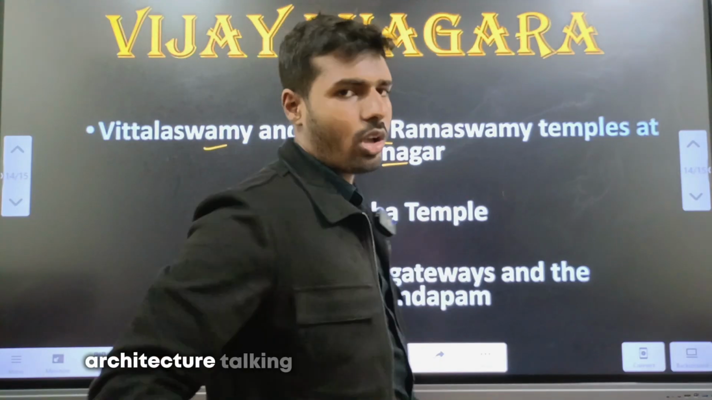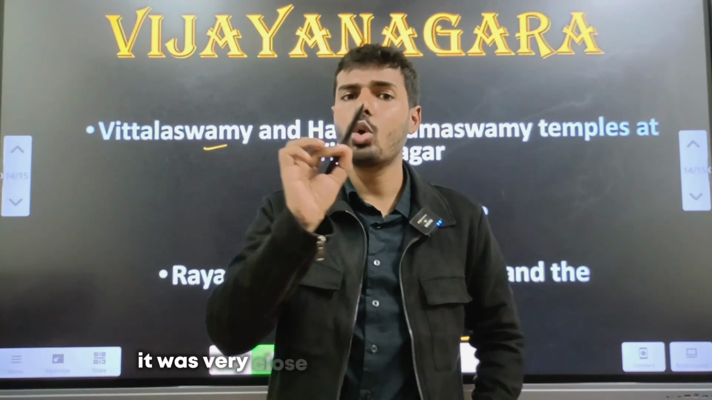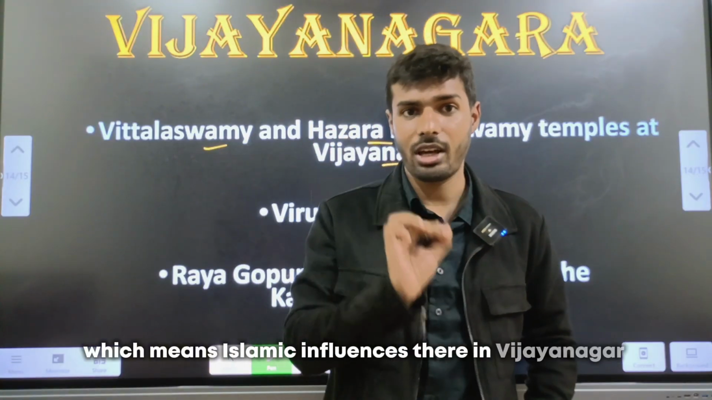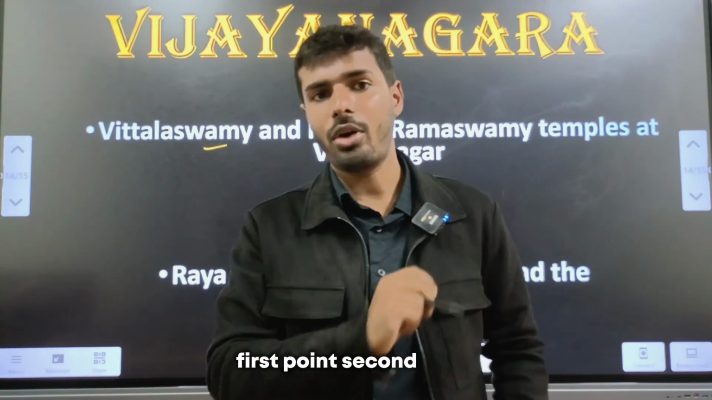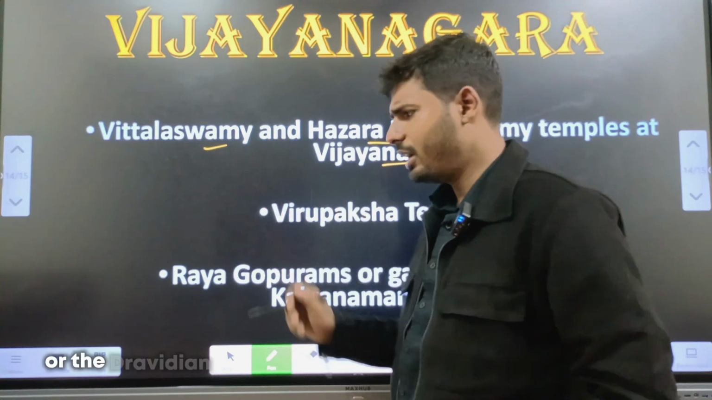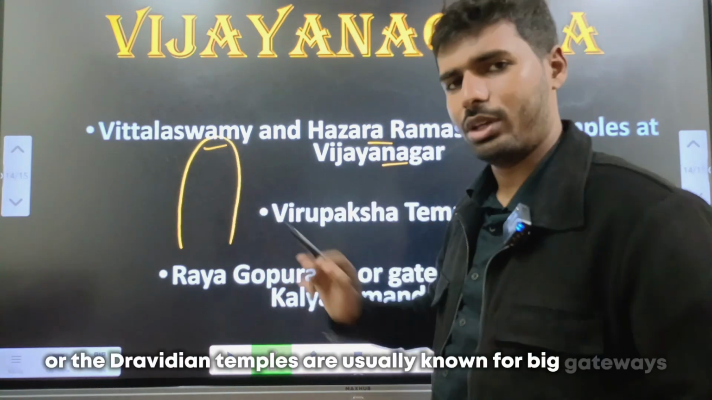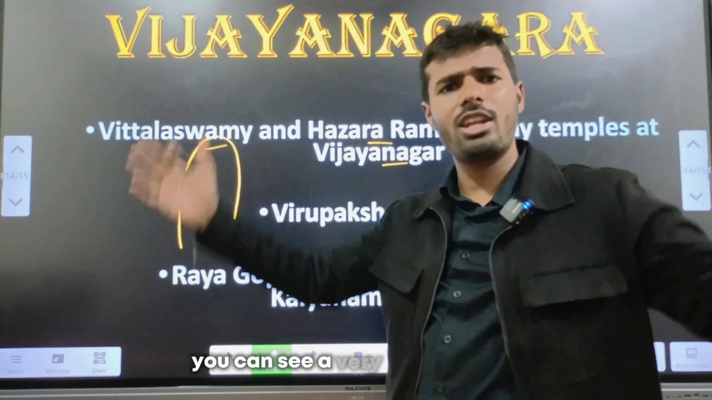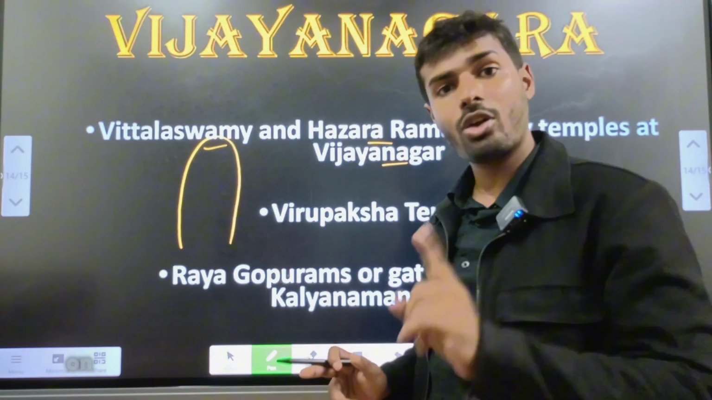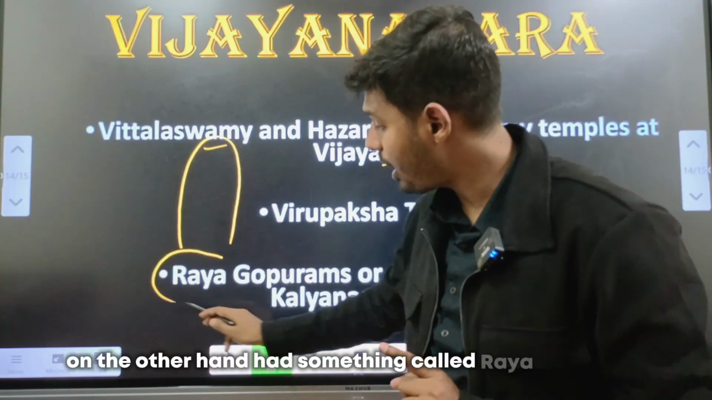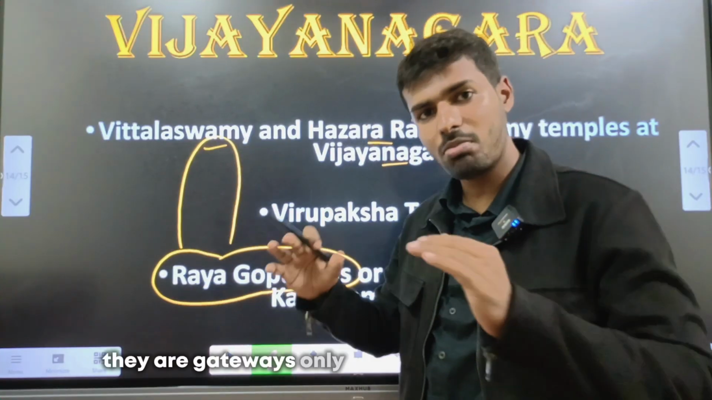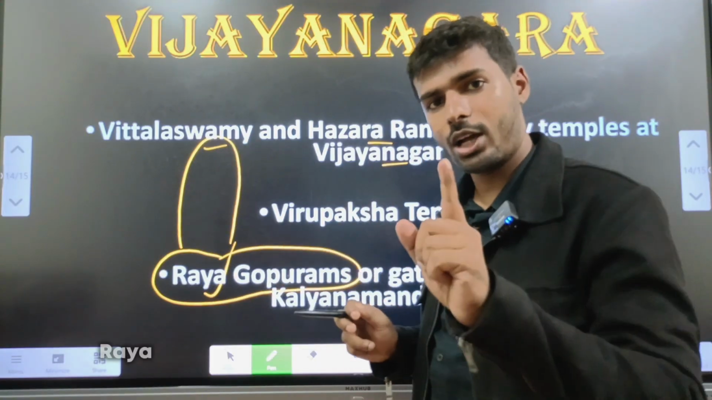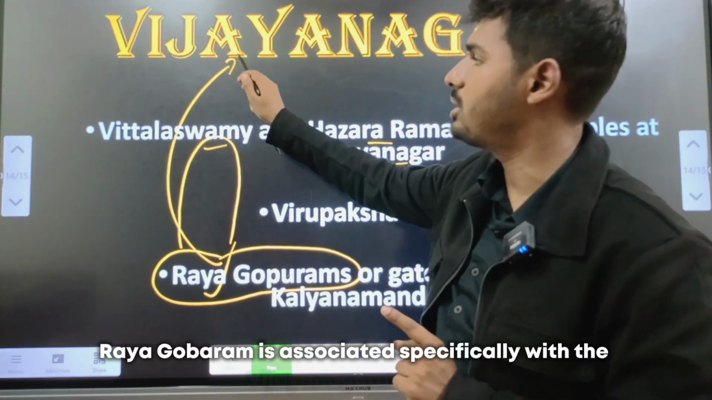That's the next fact. We are coming to the end of the session. Architecture. Talking about Vijayanagara architecture, it was very close to the Bahmani Sultanate, which means Islamic influences there in Vijayanagara architecture. First point. Second point, South Indian temples or the Dravidian temples are usually known for big gateways. If you go to Tanjavur and Brihadeshwara temple, you can see a very big Gopura. But the Vijayanagara Empire on the other hand had something called Raya Gopurams. They are gateways only, but much more elaborate. So Raya Gopuram is associated specifically with the Vijayanagara Empire.